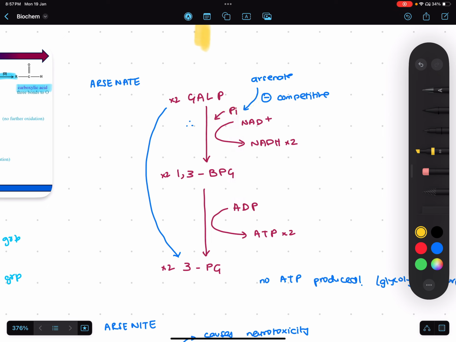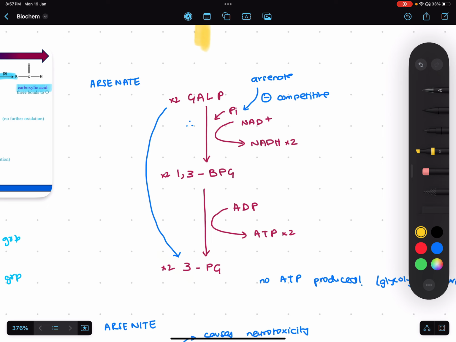you need. But what happens is that arsenate, which is a pentavalent arsenic poison, competitively inhibits Pi, which is inorganic phosphate. It binds with inorganic phosphate and competitively inhibits it. Therefore, as a result, the first two steps are going to be bypassed. So GALP directly gets converted to 3-phosphoglycerate, skipping the middle step.